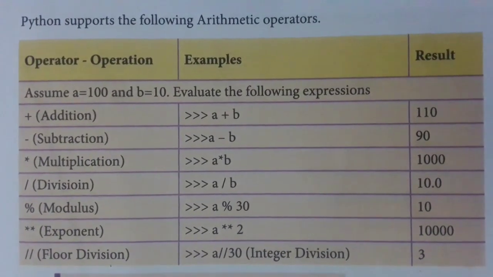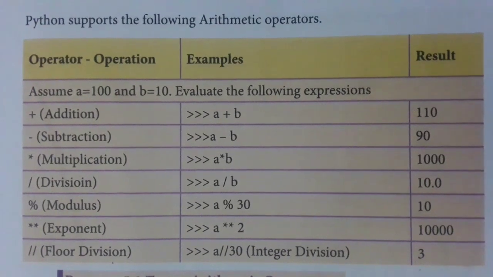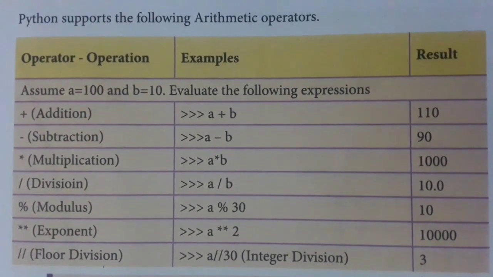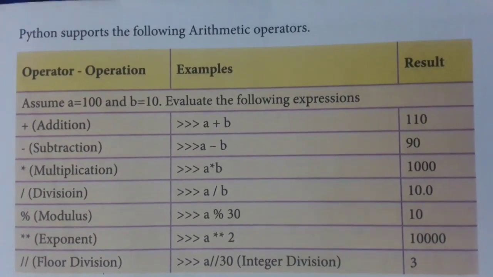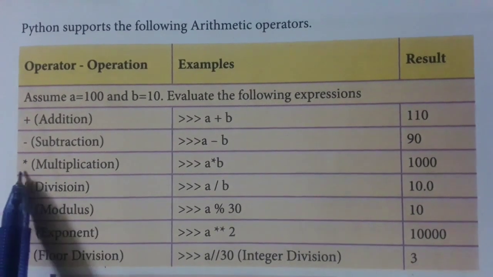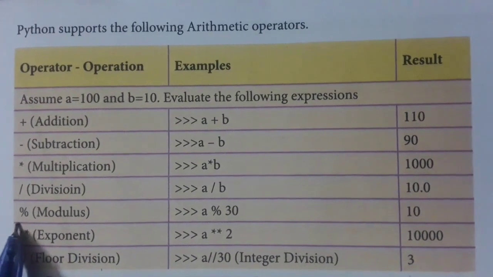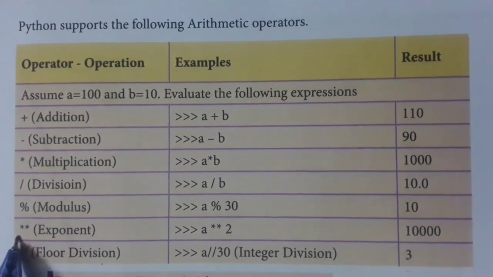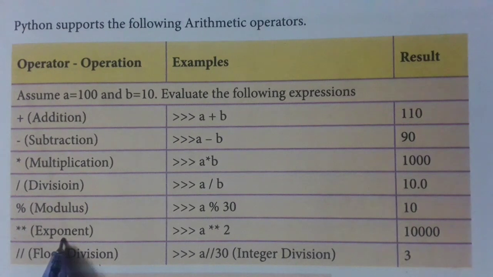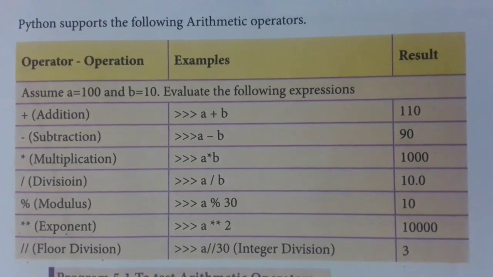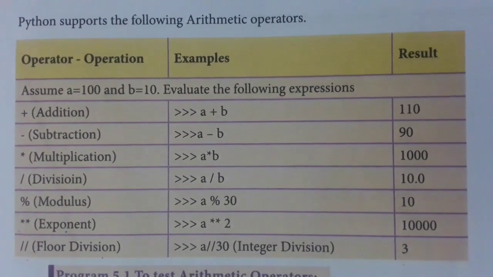First one is arithmetic operator. So the symbols used for arithmetic operator is addition, subtraction, multiplication we use asterisk symbol, slash is for division, percentage that is modulus, 2 asterisk is used for exponent, then floor division. These are the arithmetic operators.